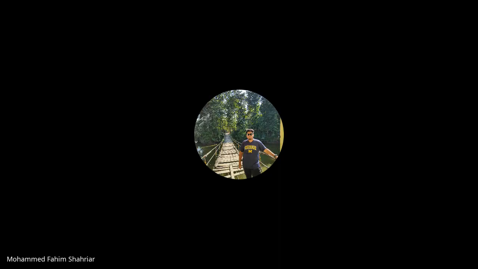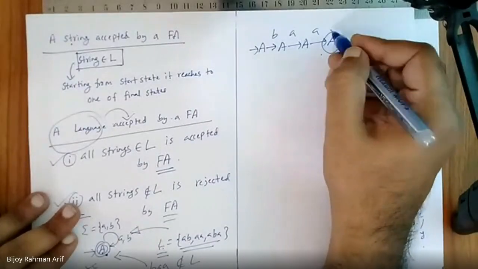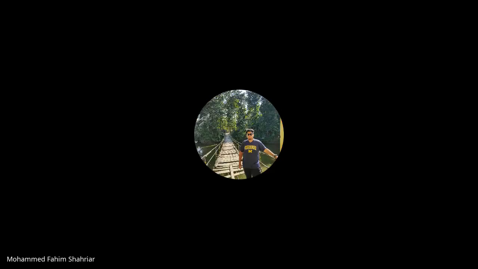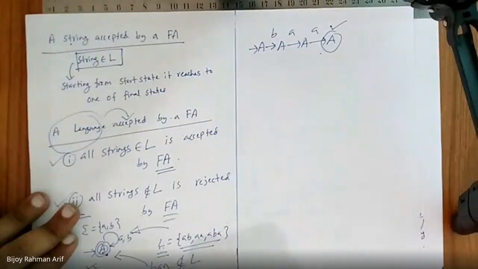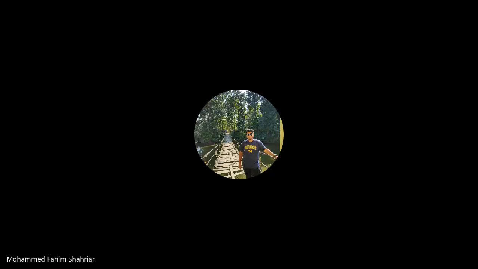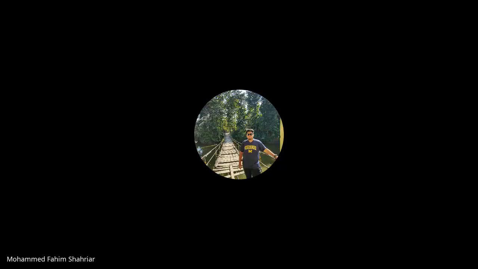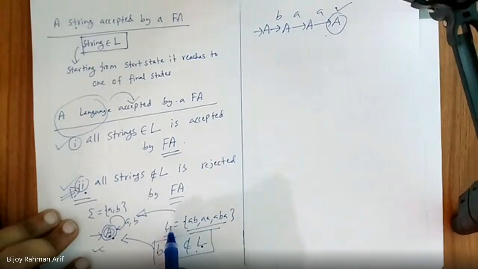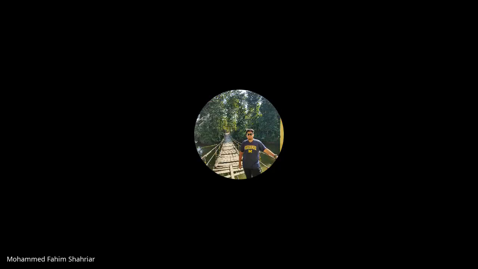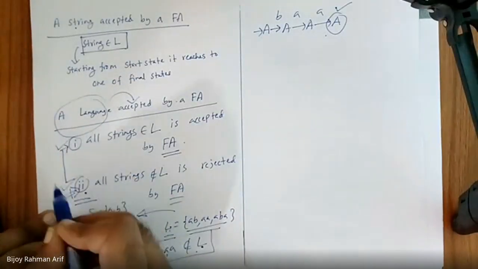So should it accept it or not? Sir, it should accept. But BAA belongs to L or not? No, sir. So is the second point broken or not? Yes, sir. So this is not the implementation of this language. Am I right or not? Yes, sir. So remember, both of these 2 points are important.